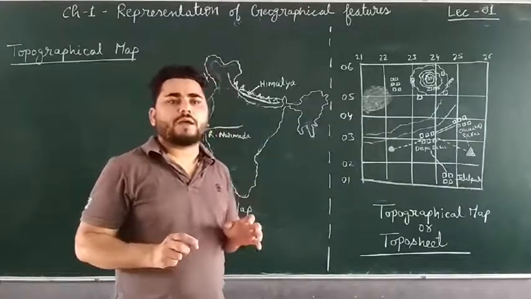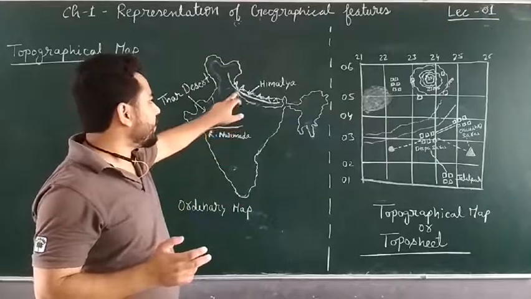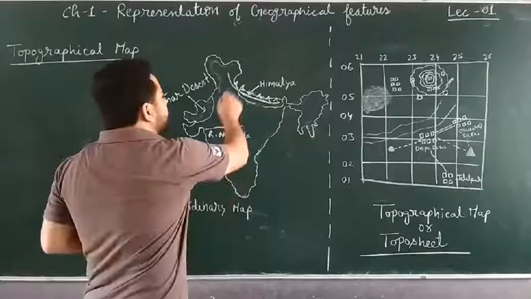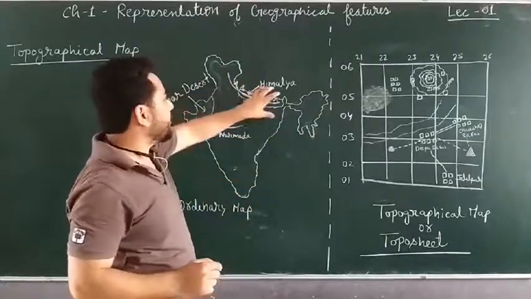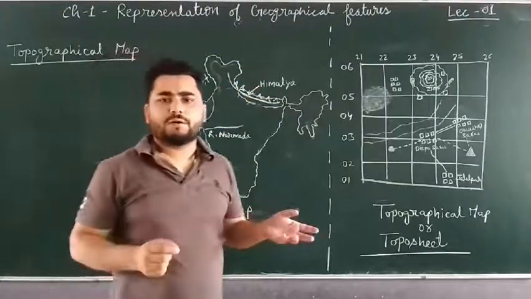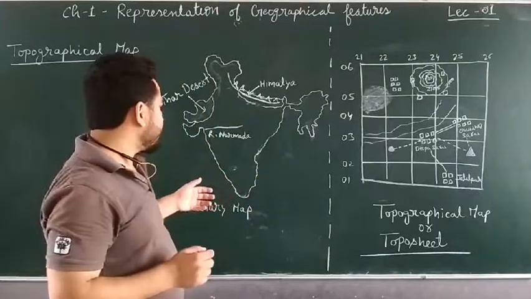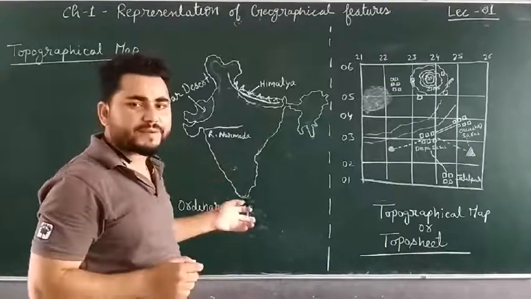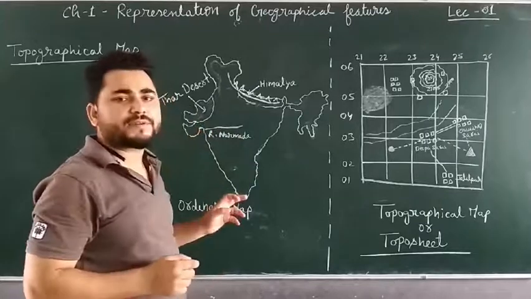So how can we represent such features? Suppose I am representing mountains. Will I make a mountain here? No, right? If I make mountains here, then hills and mountains will cover this whole region only. So how can I represent a mountain on a map? And suppose if one well is there or one river is there, how will I represent the river? Will I make a river there? Or if a desert is there, how will I represent the desert?